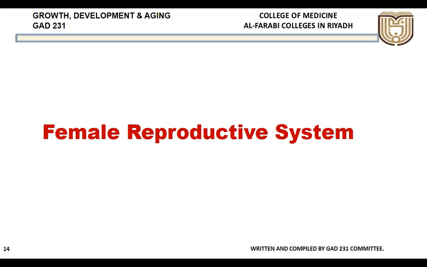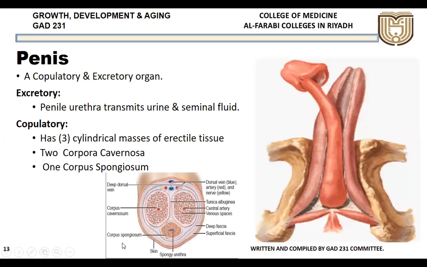Do you have any questions regarding the male reproductive system? Student: Cavernosa is the one that is responsible for secretion. Pardon? You said? The cavernosa, you said, is the one that is responsible for secretion. Not secretion. Cavernosa is for the erection of the penis. Student: And the spongiosum, I didn't get the difference. Yeah, the corpus cavernosum helps in erection of the penis.